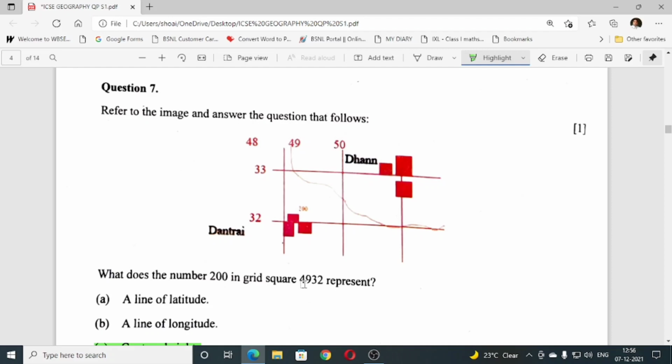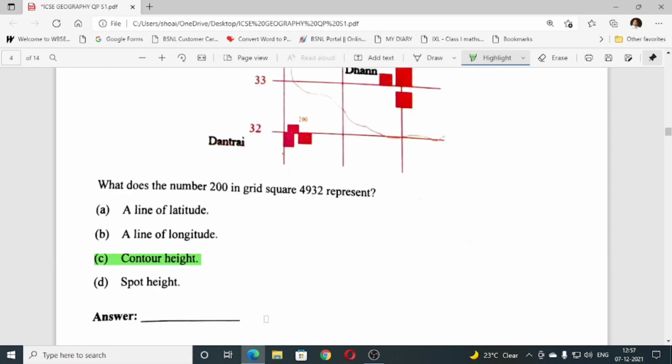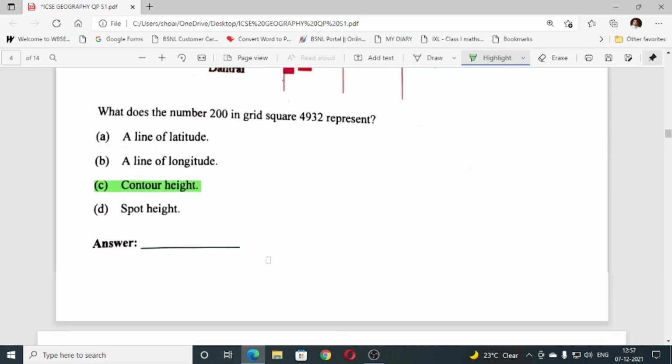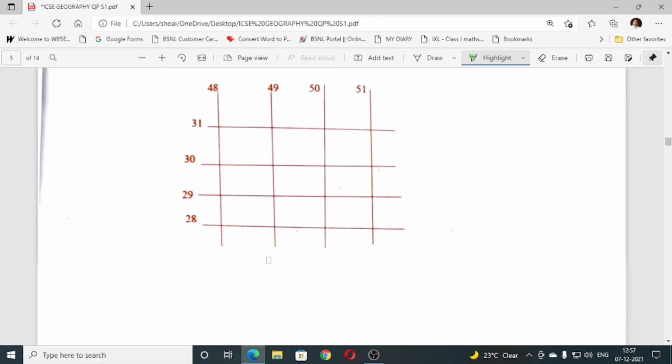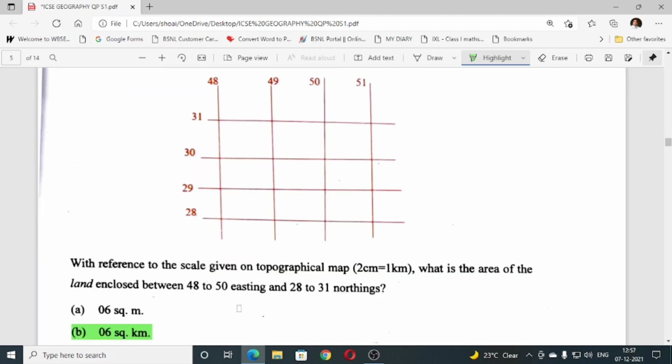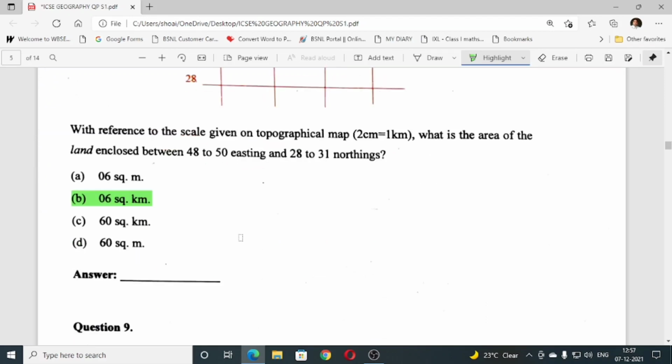Question number 7, what does the number 200 in grid square 4932 represent? The answer is C, contour height. Question number 8, with reference to the scale given on topographical map, 20 centimeter equal to 1 kilometer, what is the area of land enclosed between 48 to 50 easting and 28 to 31 northing? The answer is B, 6 square kilometer. B is the correct answer.